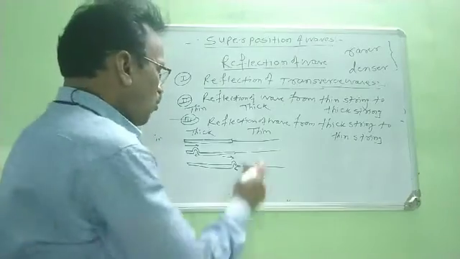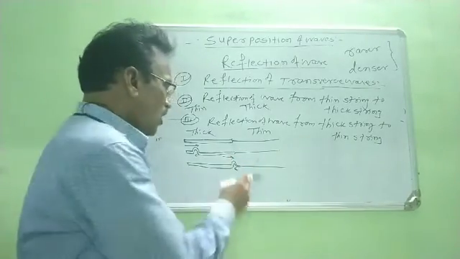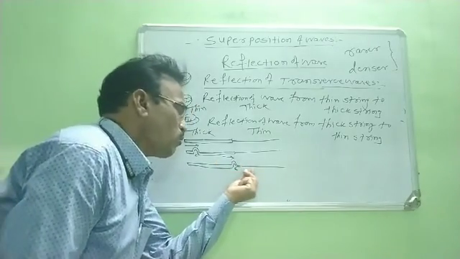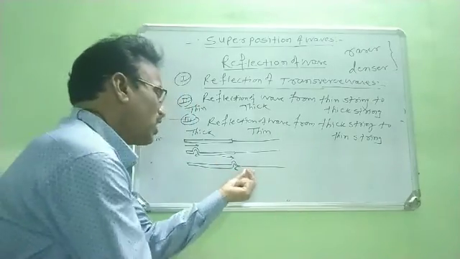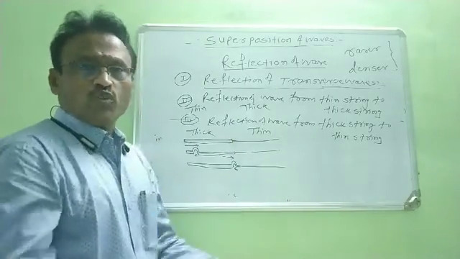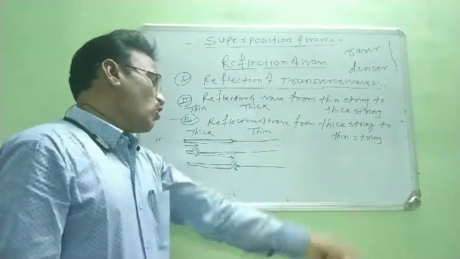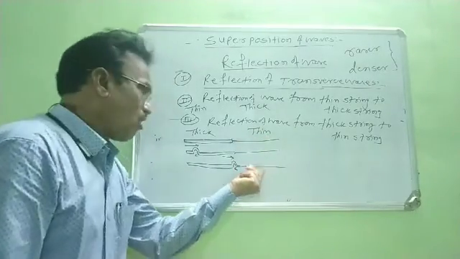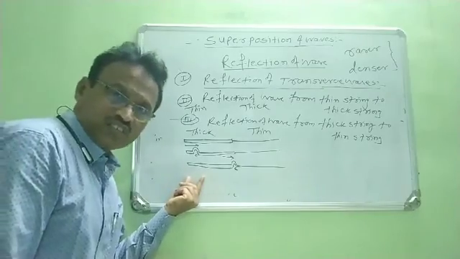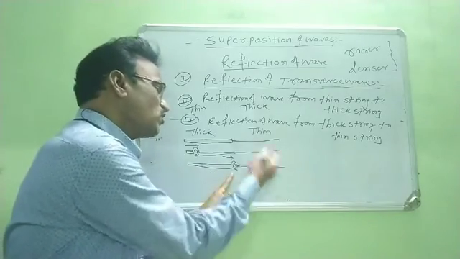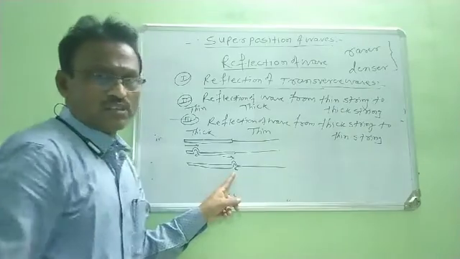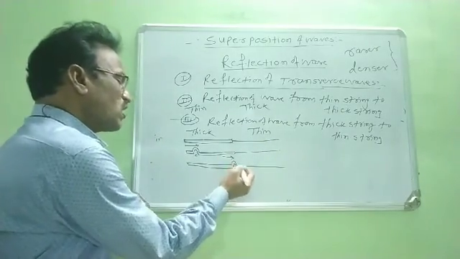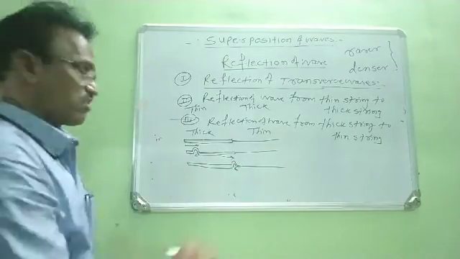Now, according to Newton's third law of motion, this crest has sufficient energy to pull the particles of this thin medium vertically upward. It is possible. Therefore no reaction is produced by this thin string on this thick string crest. And when reaction is not produced, this crest is reflected back as a crest.